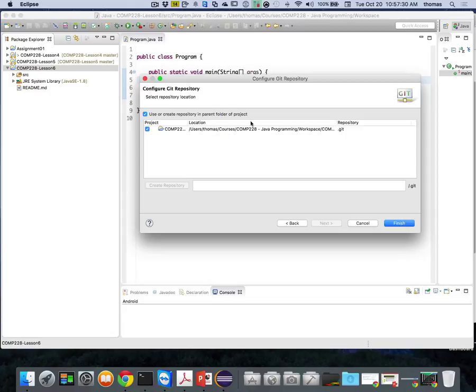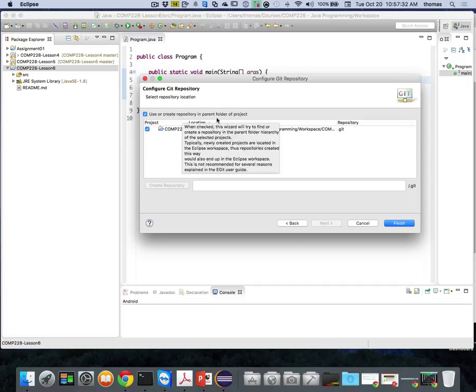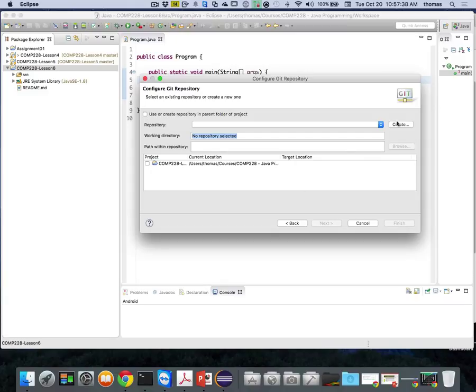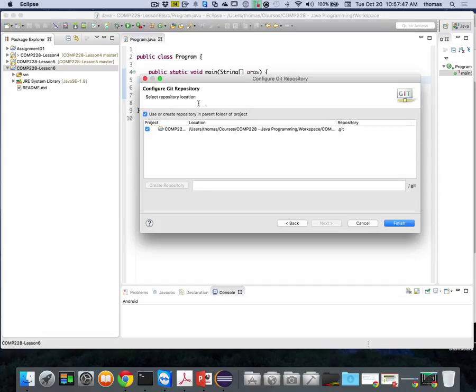Here it is, right? I can see it says Use or Create Repository in Parent Folder of the project. Well, I don't want to do that. I don't want to even create a new one. I just want to basically point at the one that I have, right? So this is the path that I have. If I go with this, it'll create a new repository, right? Use or create a new repository in my project. Well, I don't want that because look, my project is COMP228 lesson 6, and my location is users, Thomas, courses, blah, blah, blah. That's the one I want, right?